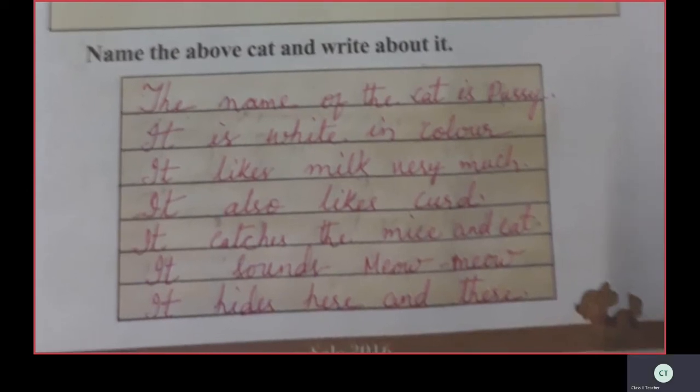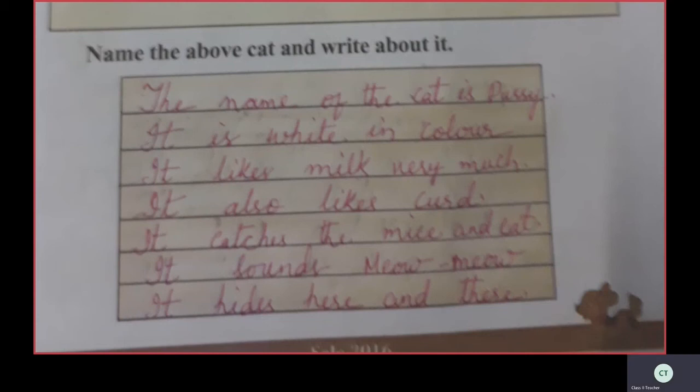It catches the mice and eat. That is E-A-T, children. It's looking like C, but that is E-A-T, eat. It catches the mice and eat. It sounds meow meow.